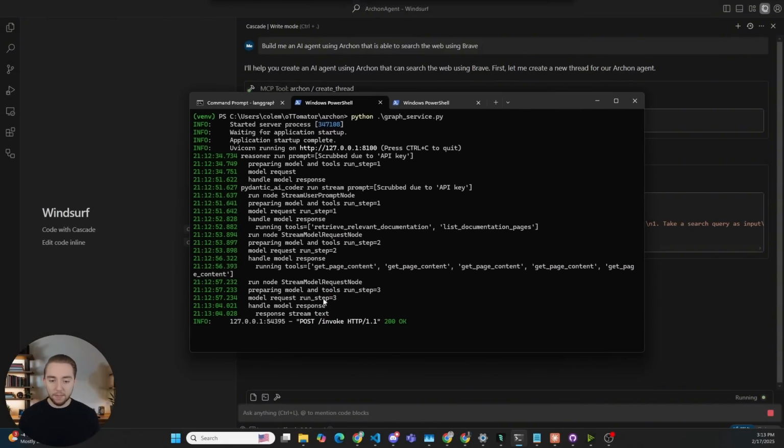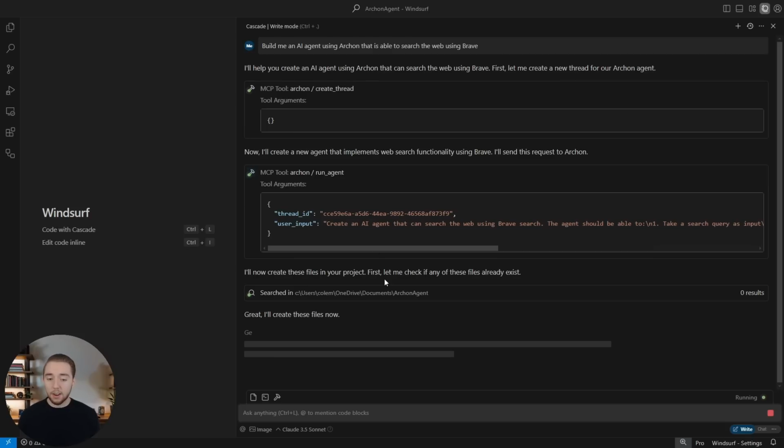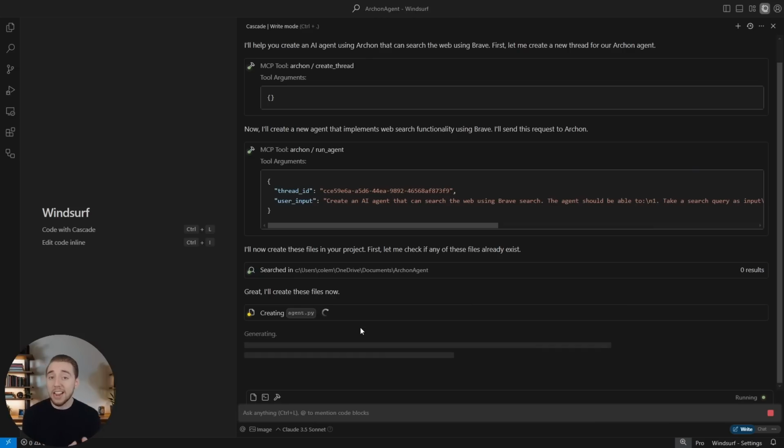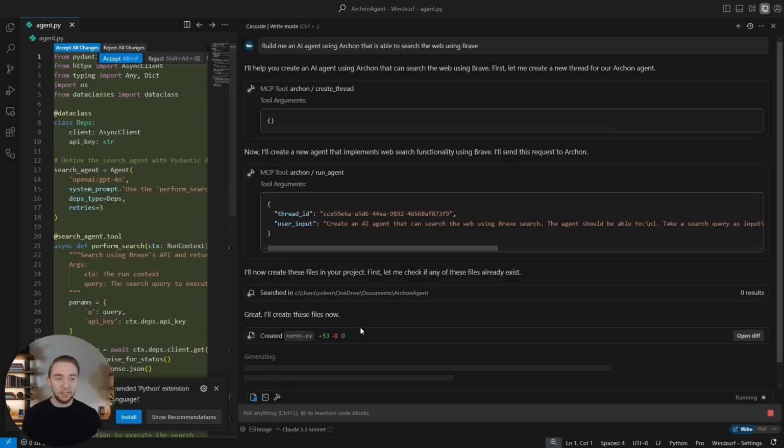And then look at that. We finished our API response right here for our Archon API, and now all the code is passed to Windsurf to then actually create these files for us. So look at how seamless that is. The control just operates so well going between the different agents that we have here.